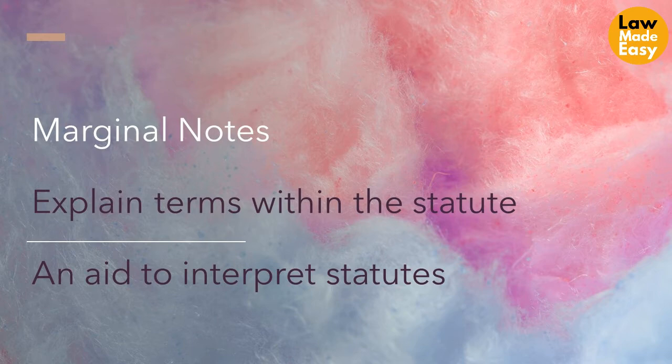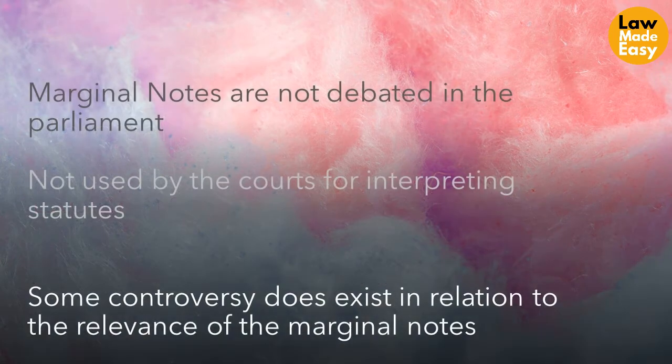However, you need to be aware that marginal notes are not debated in the Parliament and are normally not used by the courts for interpreting statutes. Some controversy, however, does exist in relation to the relevance of the marginal notes for statutory interpretation. Please refer to the introductory section to remind yourself of the structure of statute. Let's discuss the intrinsic aids below.